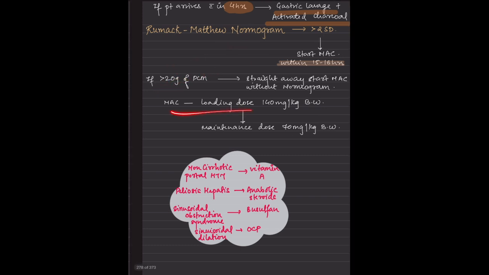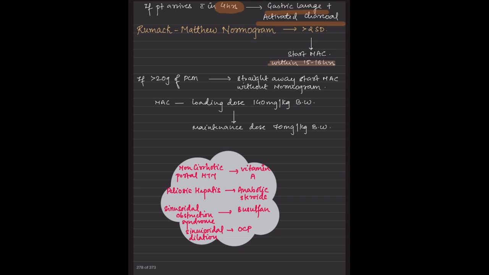The loading dose of NAC is 140 milligram per kg of body weight, and the maintenance dose is 70 milligram per kg body weight.